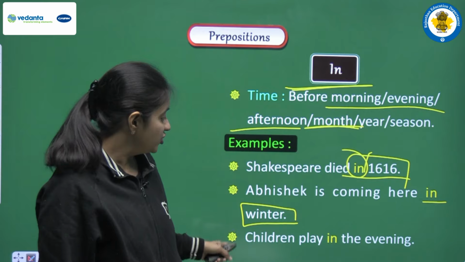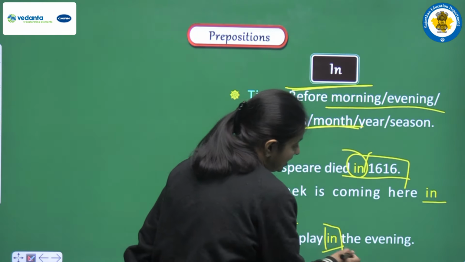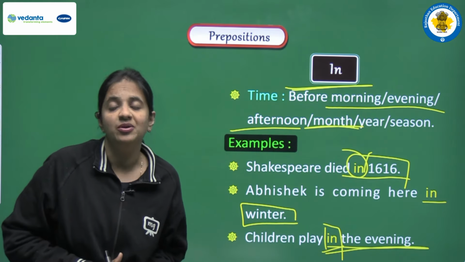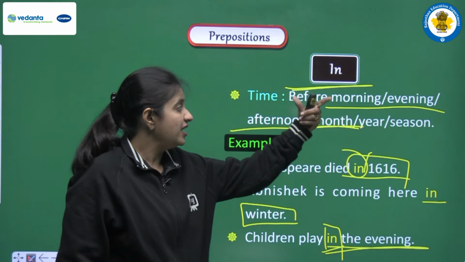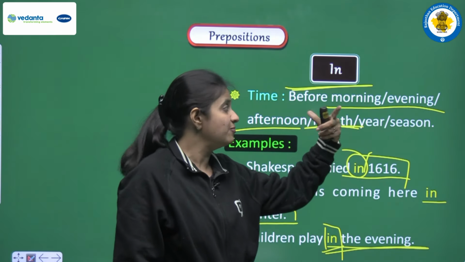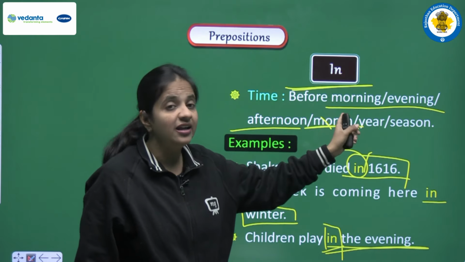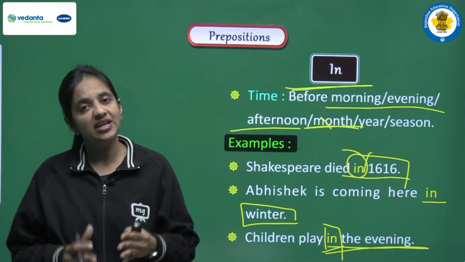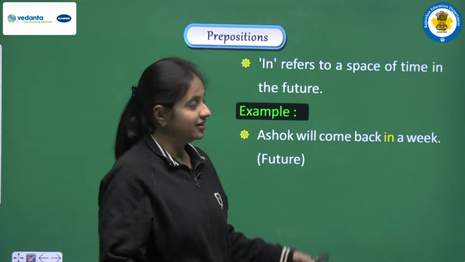Next example, children play in the evening. Again in the sentence we have in, and we have evening, that shows some kind of time. So yes, in is used to show time, and in this manner if we have words like morning, evening, afternoon, or any month name, any year name, or any season name, then before all these words we can use in. Clear?